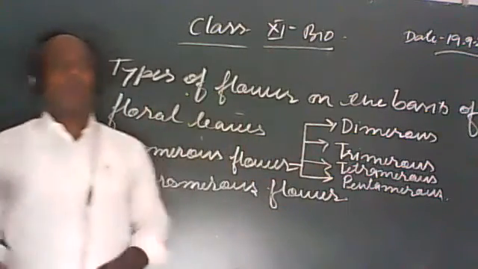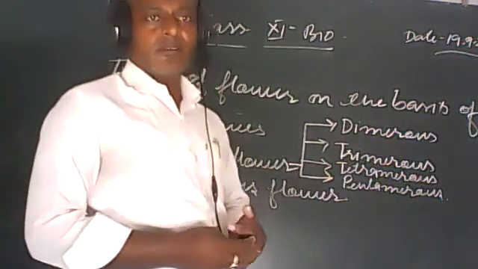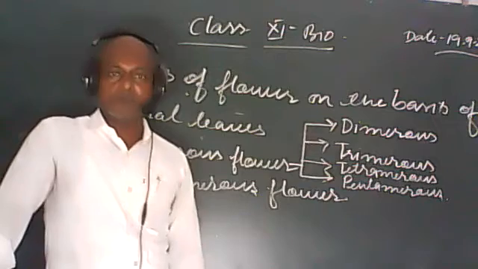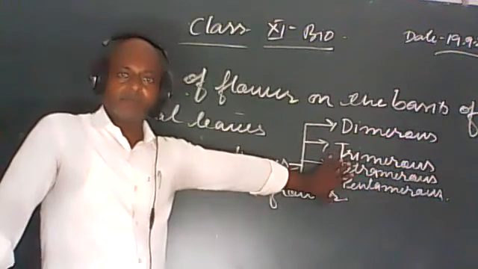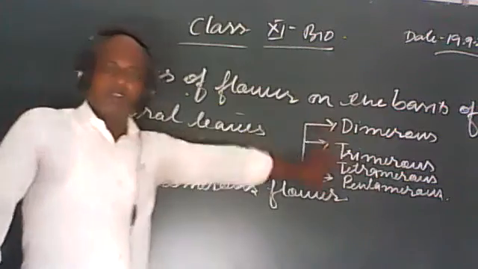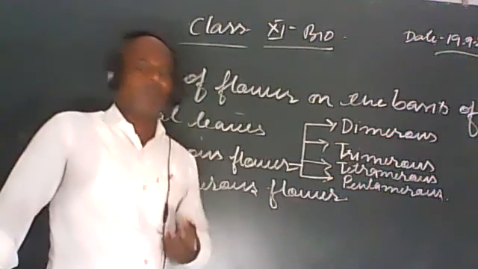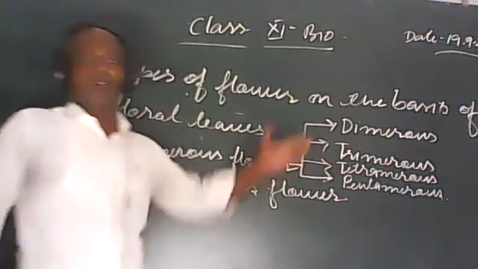Okay, is it clear when we can say that the flower is dimerous, trimerous, tetramerous and pentamerous? I hope Anurag has asked about this, what is dimerous, what is tetramerous. Is it clear? Yes, sir. These are the number of floral leaves in each whorl of a flower.